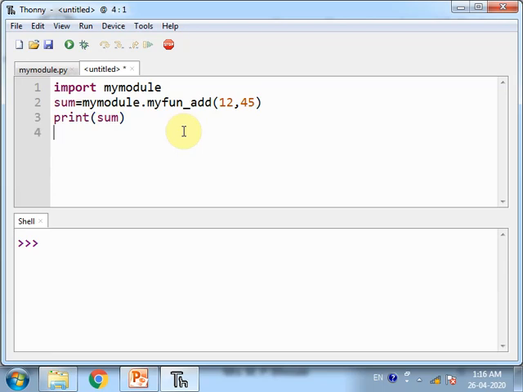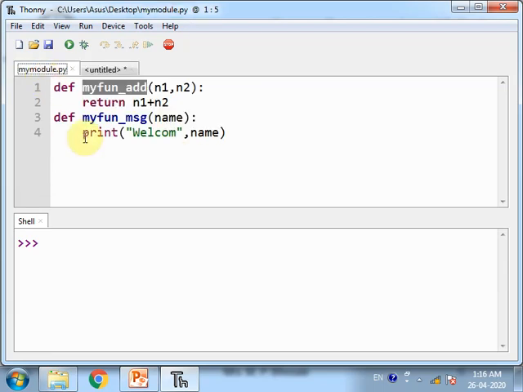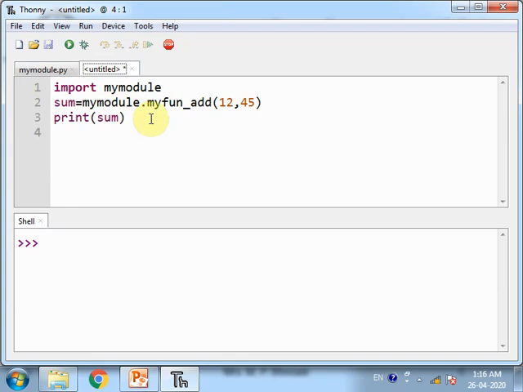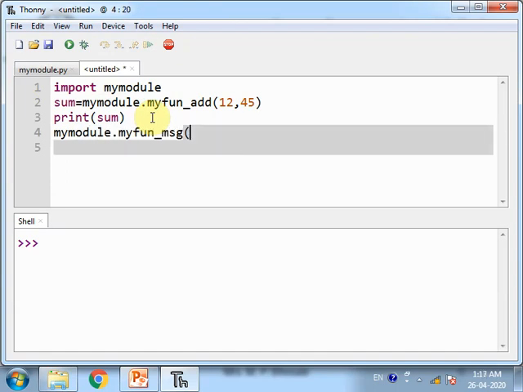Now I want to use another function from my module, so I can call it by using the name of the module, my module dot myFun_message, and here one argument is required, that is name.